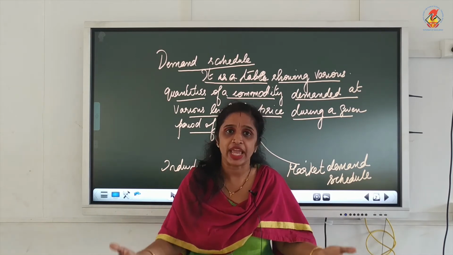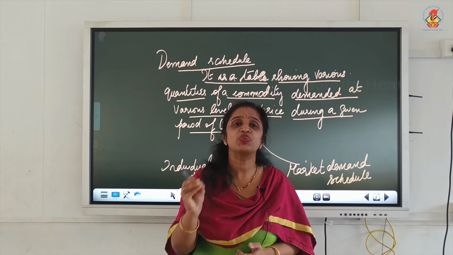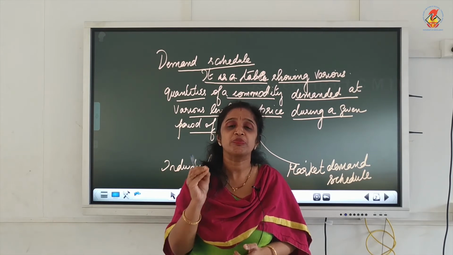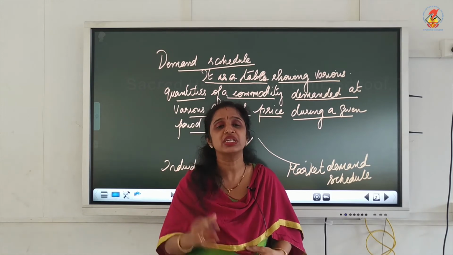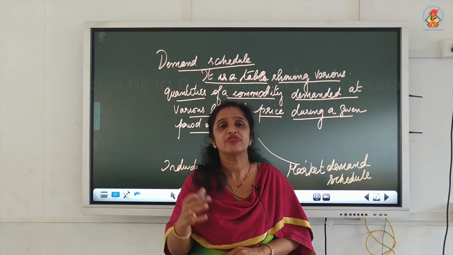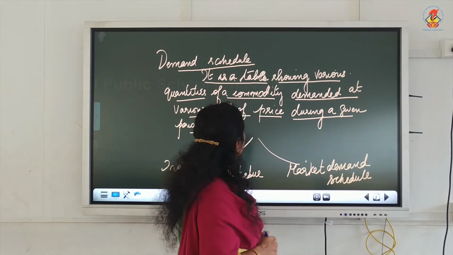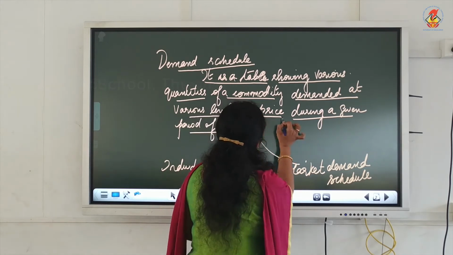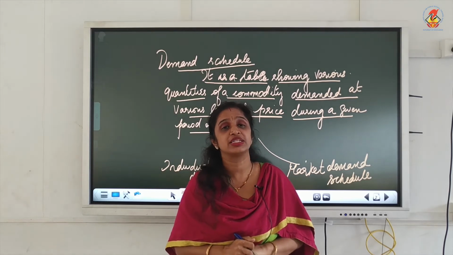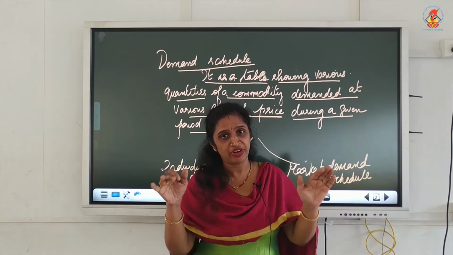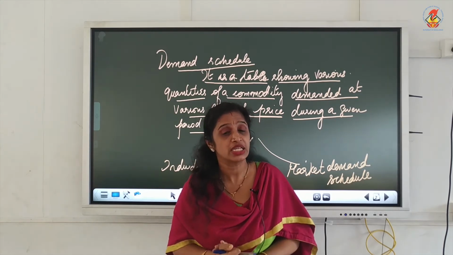Demand schedule is a table which shows the various quantities of a commodity that a consumer is willing and able to buy at a particular period of time at a given price. So, demand schedule is a table which shows different quantities of a commodity that a person is willing to buy at different prices. At different prices, how the consumer is responding in terms of quantity, that is known as demand schedule.